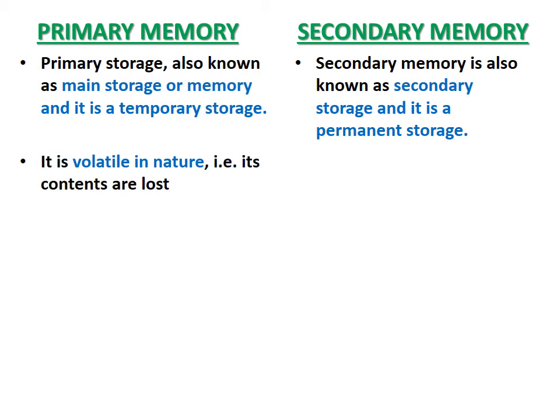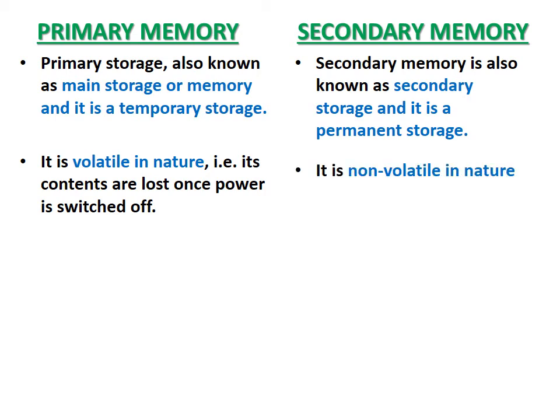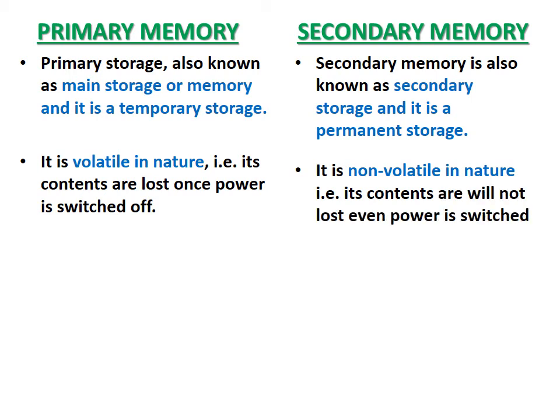Primary memory is volatile in nature, that is, its contents are lost once power is off. Once power is off, the content will be lost from the primary memory. Next, secondary memory is non-volatile in nature. Its content will not be lost even if we stop the power supply.